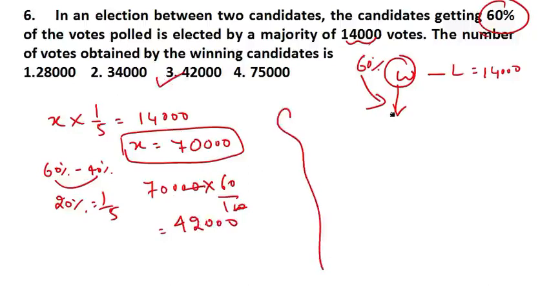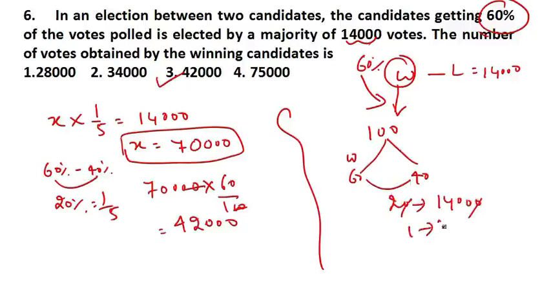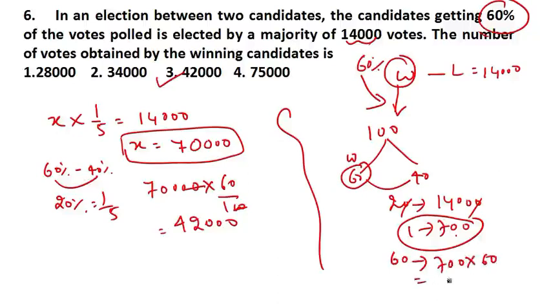Okay, now if you do it with 100, how will you do it? Suppose 100 is the total vote that is polled, and the winner gets 60, then the loser gets 40, and the difference is 20. The difference is given as 14,000. So the zeros get cut. 1 will represent 700. If 1 represents 700, then it is asking you about the winner. How much did the winner get? So just multiply. If 1 represents 700, then how much will this 60 represent? Just multiply. You get 42,000.